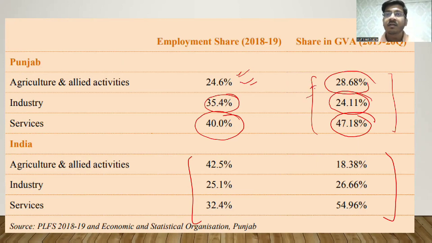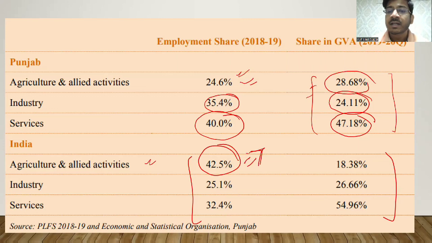Looking at India, this percentage is very skewed. Agriculture and allied activities employ करते हैं nearly 42.5%. Agriculture में किस तरह की unemployment होती है, I would like you to comment. Then we have share in GVA. Agriculture में जो 42.5% है, nearly one half of the population. अगर हम 50 देखें तो 42.5% of the population is contributing only 18.38%.